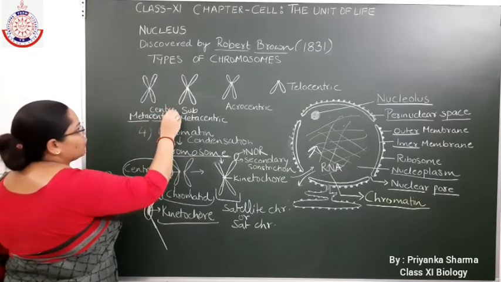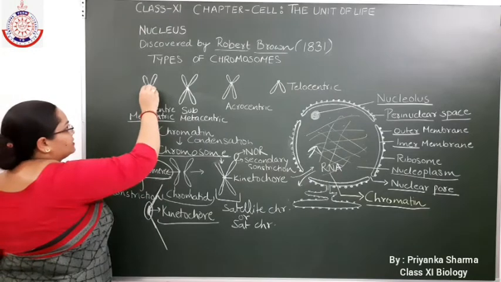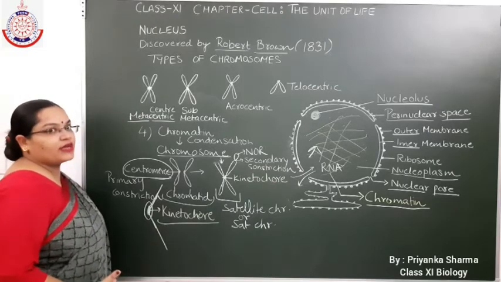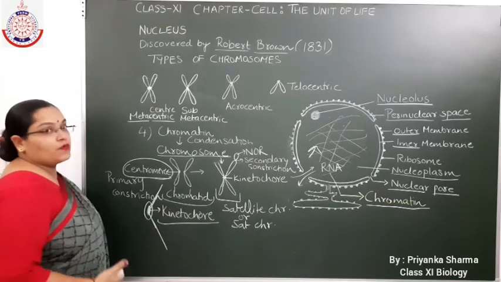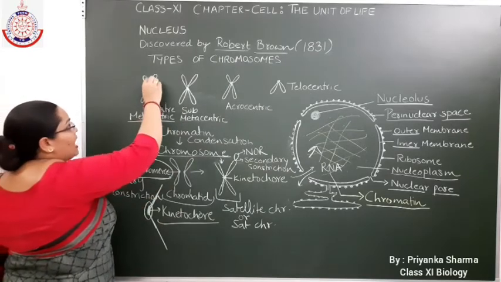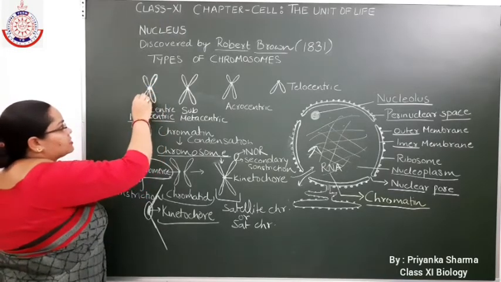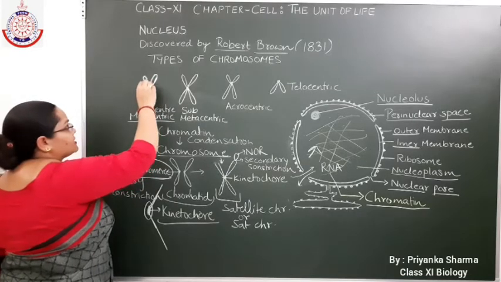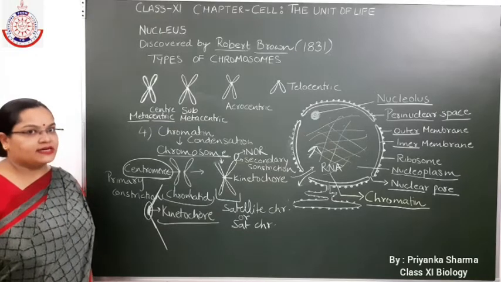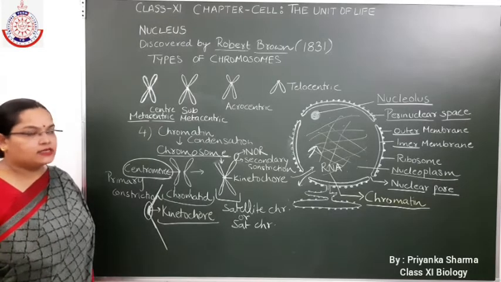In the metacentric chromosome, the centromere lies in the center of the chromosome, so that the arms of the chromatids are equal in size. So, what are the characteristics of the metacentric chromosome? The centromere lies in the center, and second, the arms are equal in size.